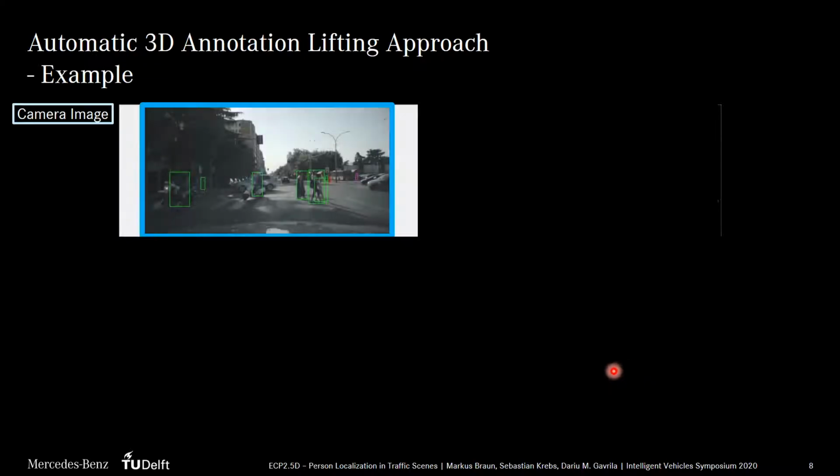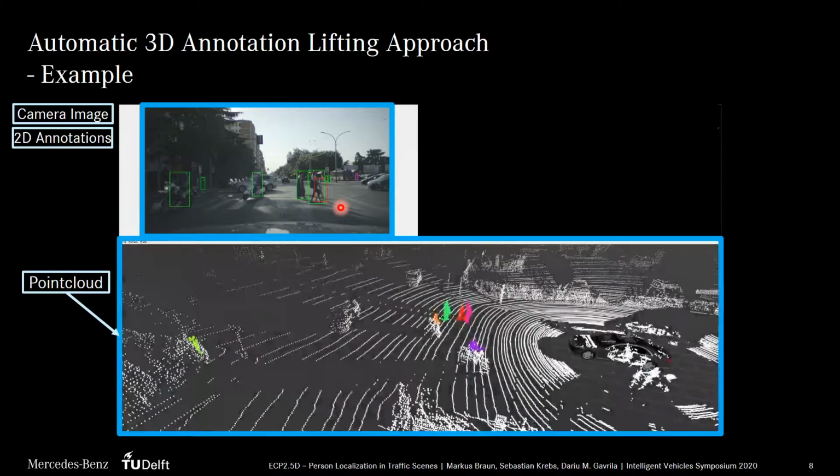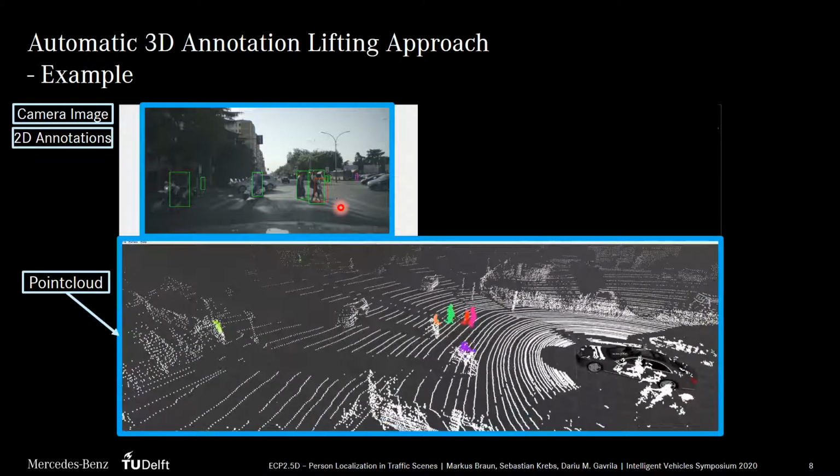In the following, we would like to give an example of our final uplifting approach. On the top left, we show the camera image. As stated before, we use the precise two-dimensional bounding box annotations as the basis for our approach. Those are depicted as green rectangles in the image. On the bottom, we show the corresponding ego-motion compensated point cloud for the current image. We project the point cloud into the camera image as shown on the top left.